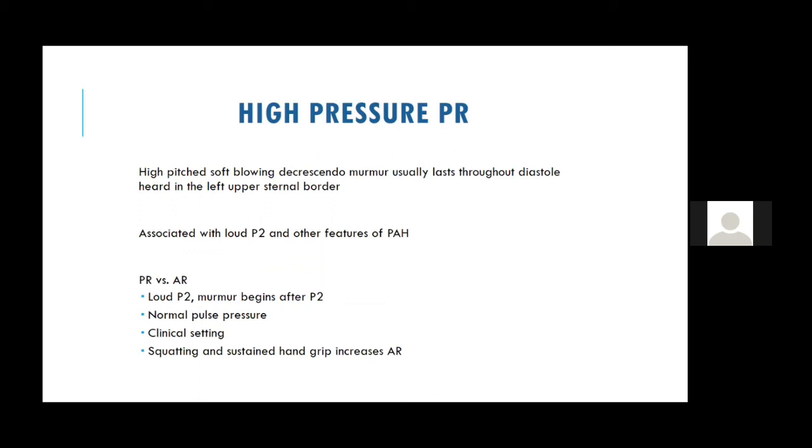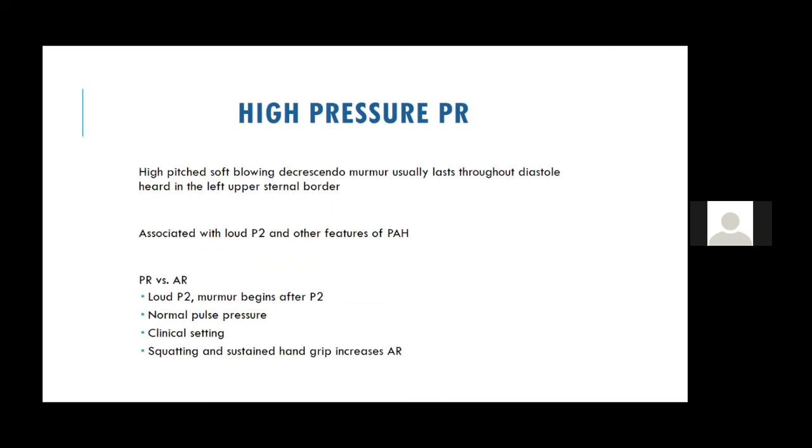Let us discuss the high frequency one. In people with pulmonary artery hypertension, when they get PR, it is also known as a Graham-Steell murmur. It is a high pitched murmur as compared to the normotensive PR, which is a low pitched murmur. Again we get it in the left upper sternal area. It is the most common differential of an AR murmur.